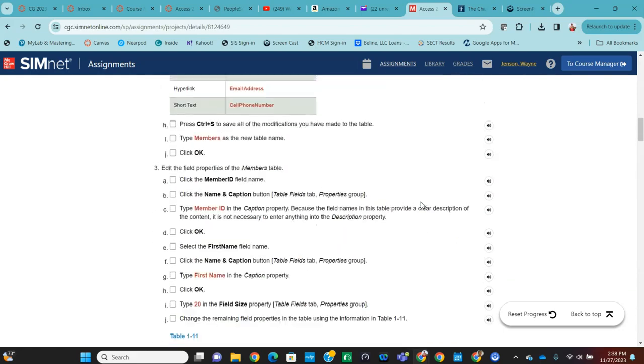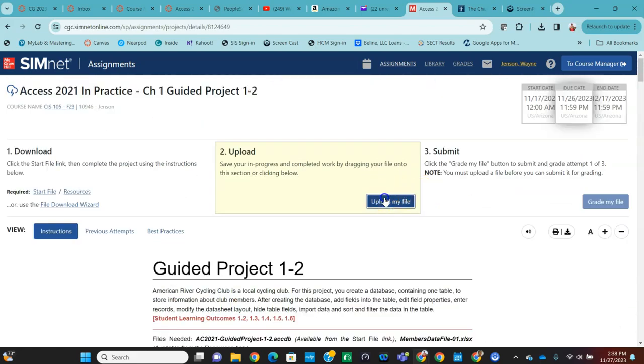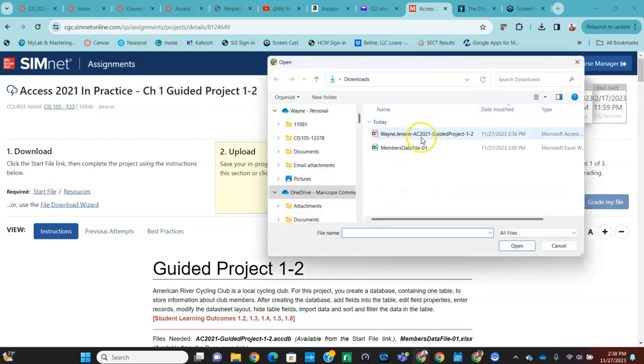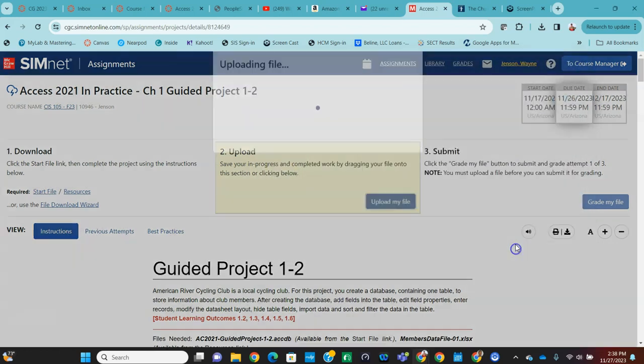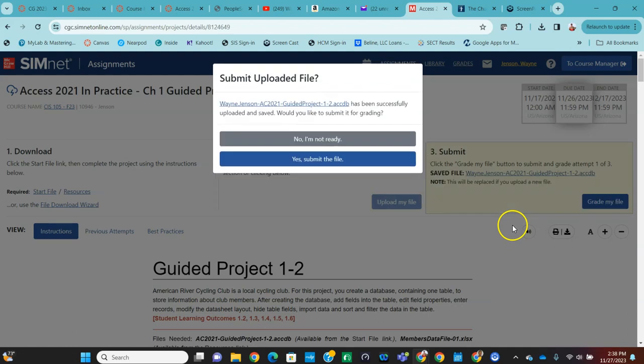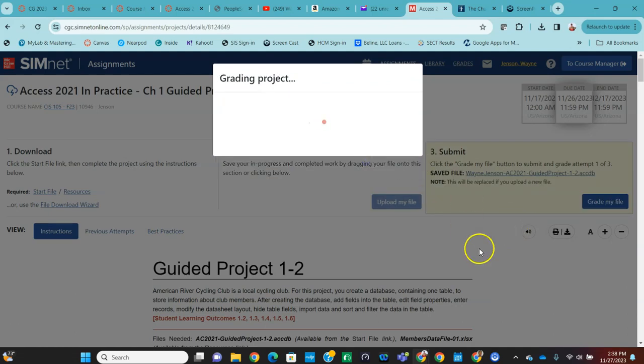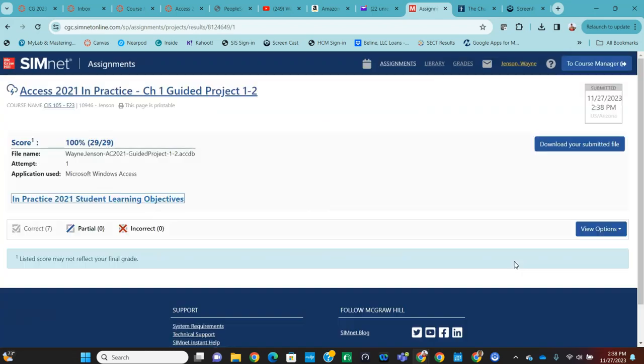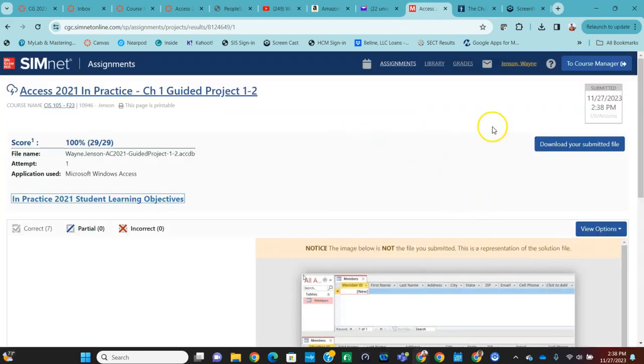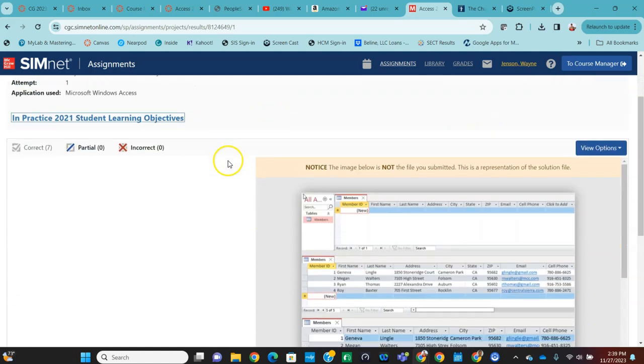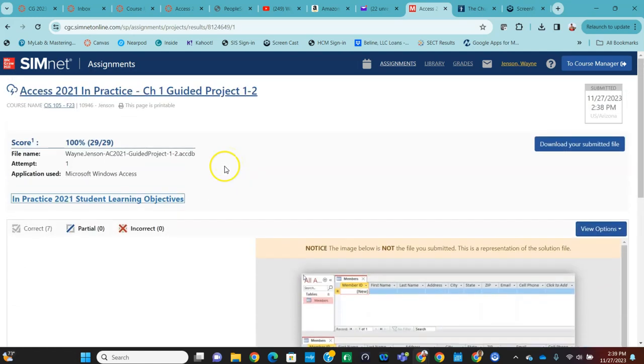So we're going to go up here to the beginning, click on upload my file. It's going to be the one in downloads, the one that I just saved at 2:38 p.m. for me. Click open. It's uploading your file. Yes, submit it. Then it'll grade it. Hopefully we get 100%. If not, we can fix anything that we did wrong. But we got 100%, so that was good. Okay, so that completes that.